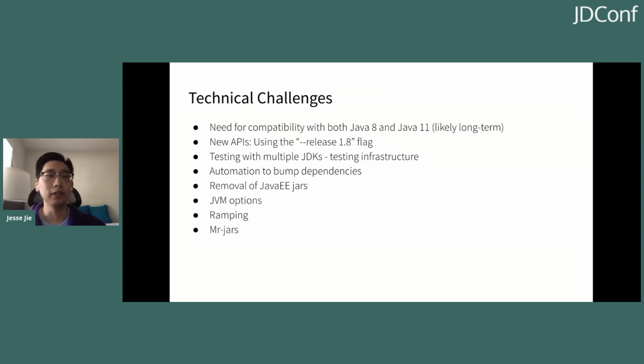As such, we decided to use the --release flag instead. So the --release flag also tells the compiler to compile down to Java 8 level bytecode. But in addition to that, it also restricts the usage of new APIs. So these are APIs that are annotated with @since 9 or higher. And it means that now our application and library owners cannot use these new APIs until we remove this release flag. So this is the way that we're enabling a bottom-up migration where the libraries are moved before the applications.